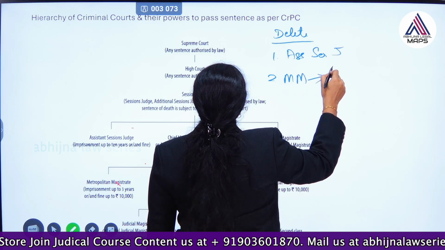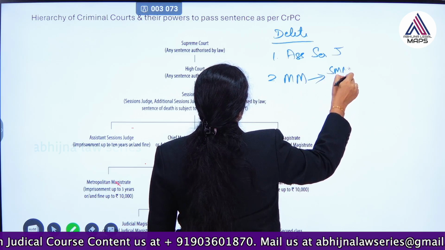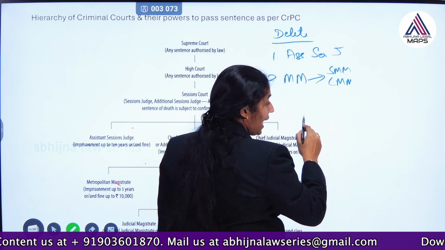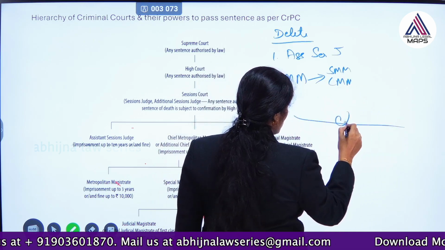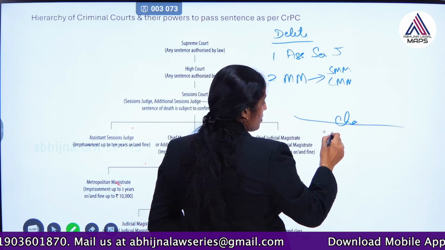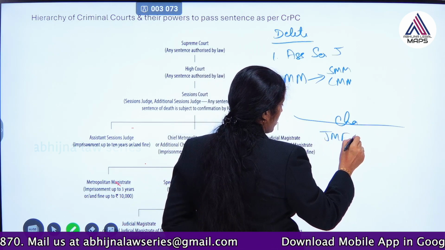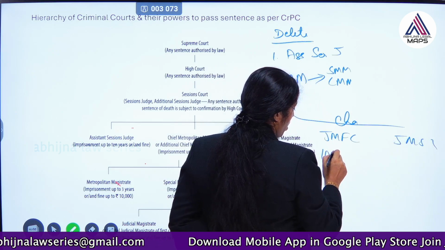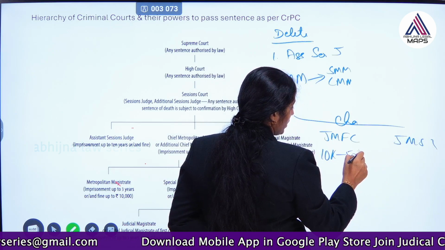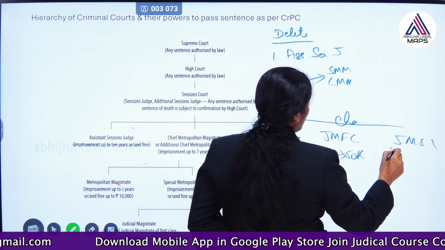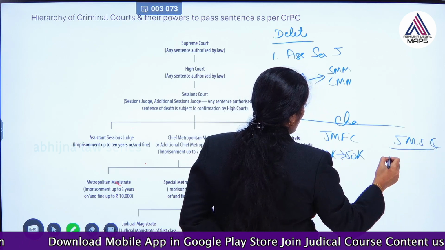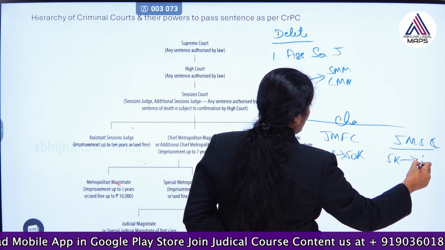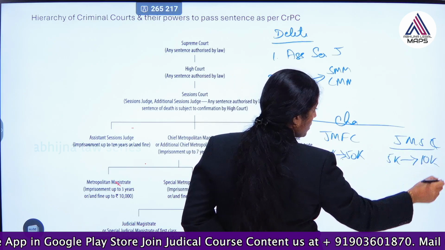Along with this, special metropolitan magistrate, chief metropolitan magistrate, all these posts have been abolished. And when it comes to change, what change has taken place with reference to JMFC, the fine has been increased from 10,000 to 50,000, and when it comes to JMSC, from 5,000 to 10,000 has been increased.